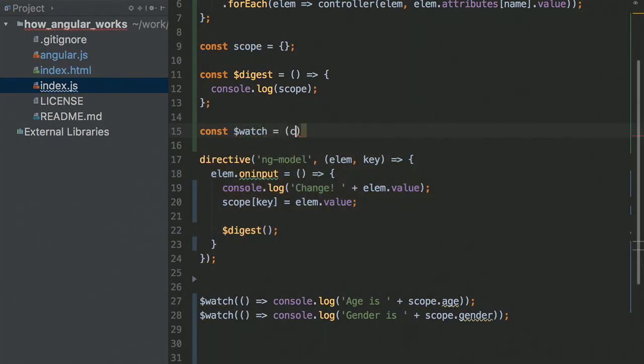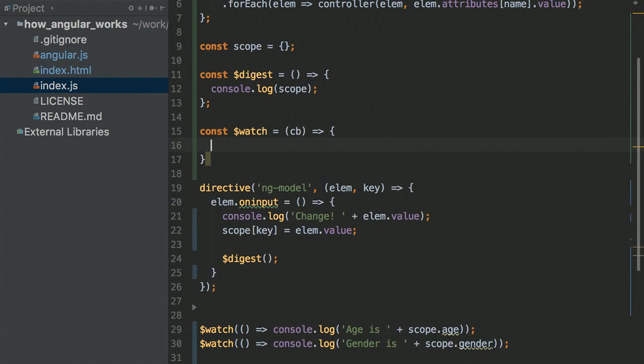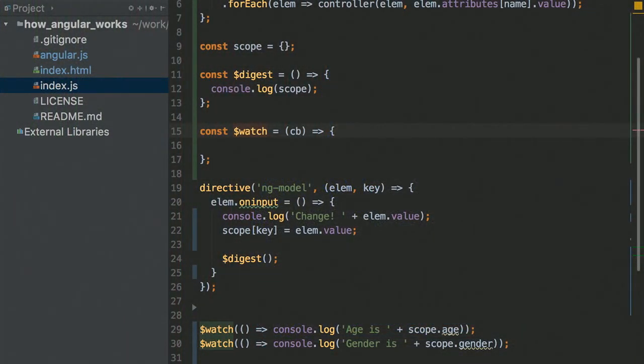Watch. It gets a callback, and it does some magic. So what kind of magic do I need to do in watch to make sure that the callback is invoked every time the scope changes? That's maybe the trickiest part there is. The watch function itself is going to get called only 2 times, right? This is where we call it, on the bottom here.